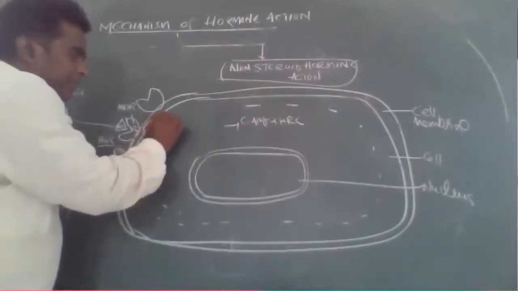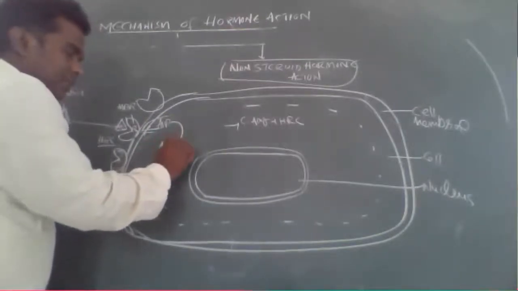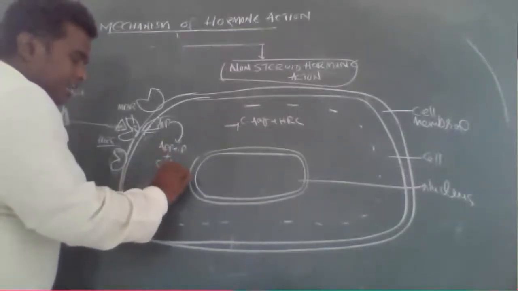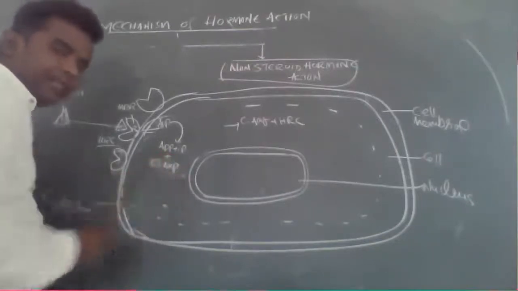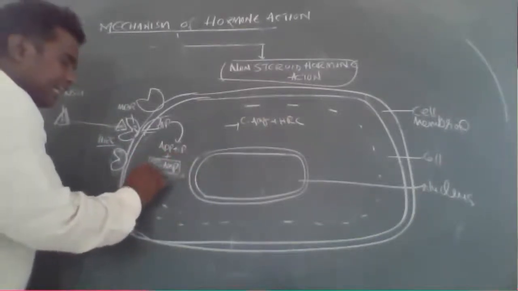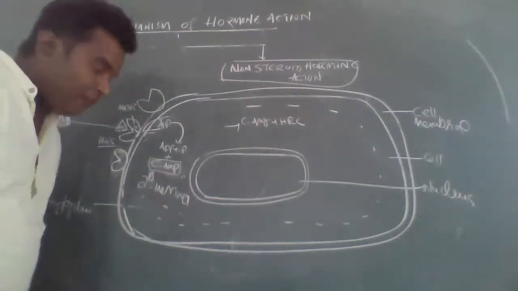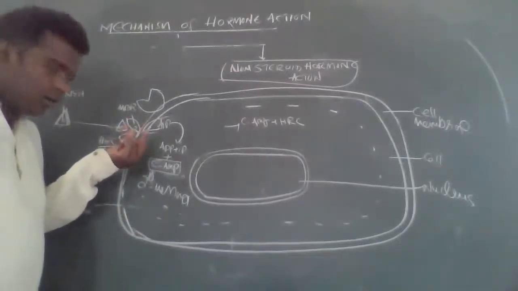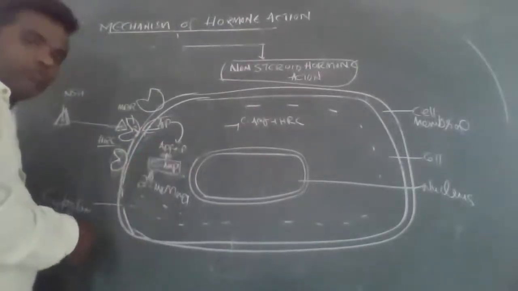This cyclic AMP binds with the hormone receptor complex. In which condition is cyclic AMP formed? Remember one thing: this hormone receptor complex is formed on the surface of the membrane. In that condition, what happened? ATP energy is required. From this ATP energy, ADP plus inorganic phosphate and cyclic AMP are formed. That means cAMP, cyclic adenosine monophosphate, is formed.